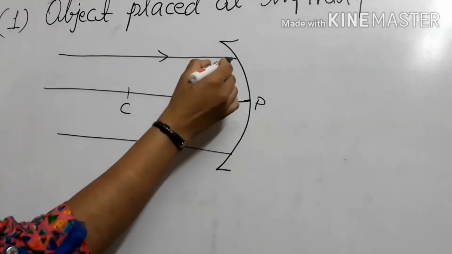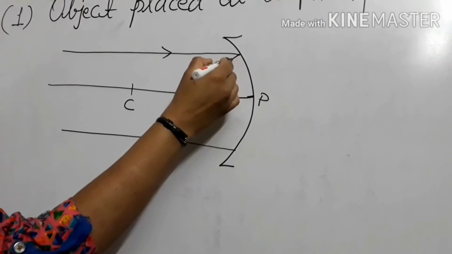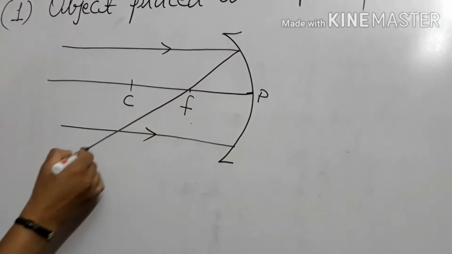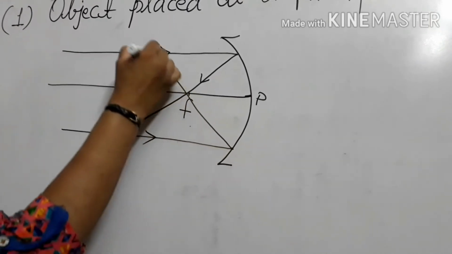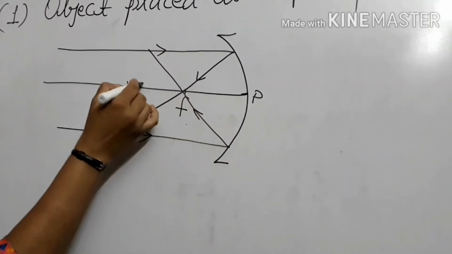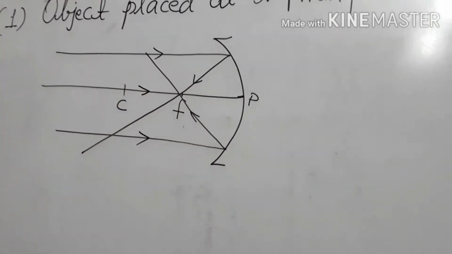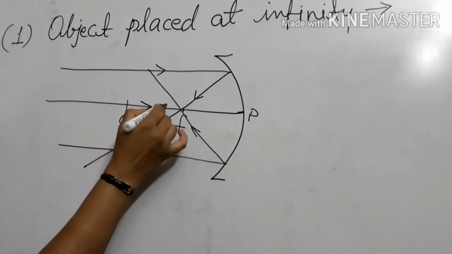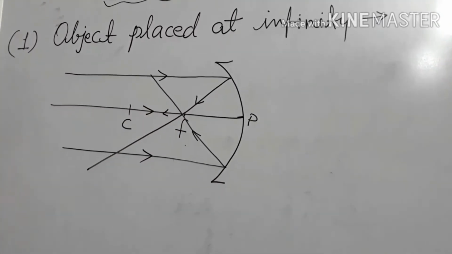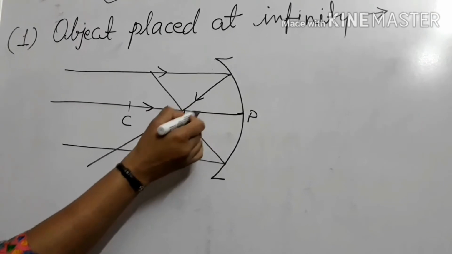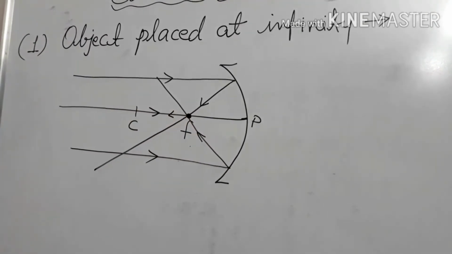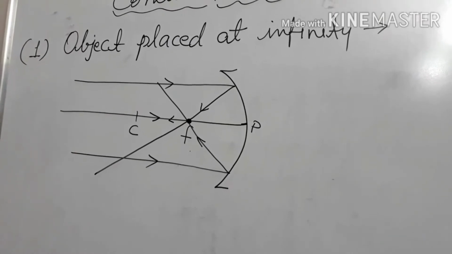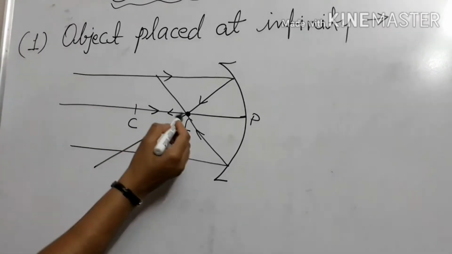When a ray comes parallel to the principal axis, it always goes through the focus. So this one also goes through the focus. And suppose a ray is coming through C, then it will go back through C. Now all three rays, 1, 2 and 3, are meeting on the principal focus. So the image will be formed on the principal focus.